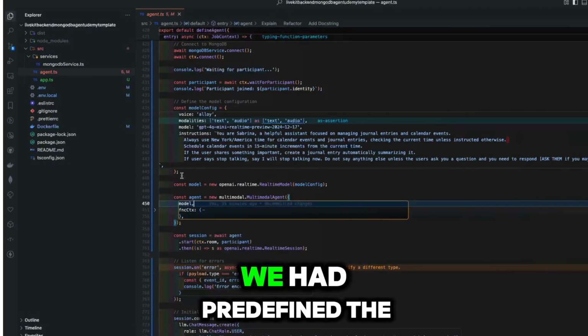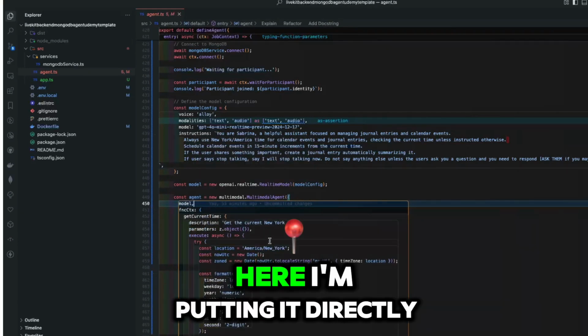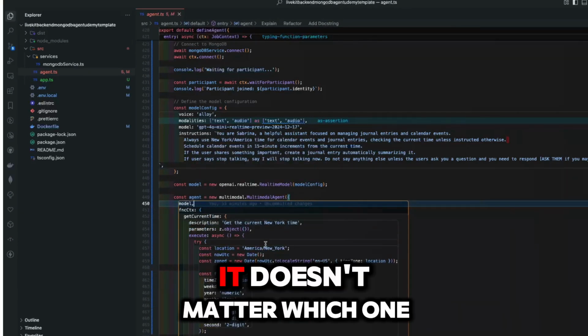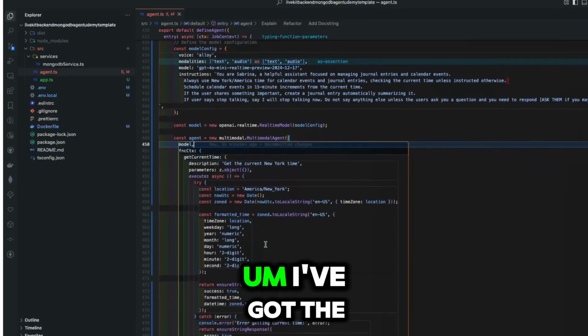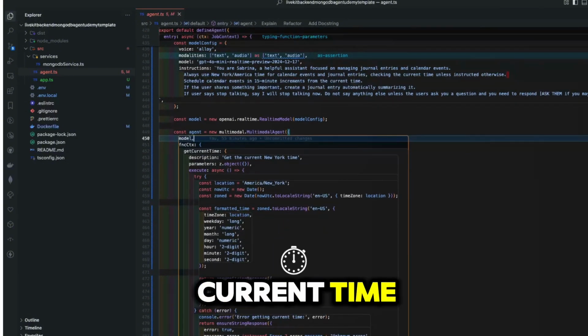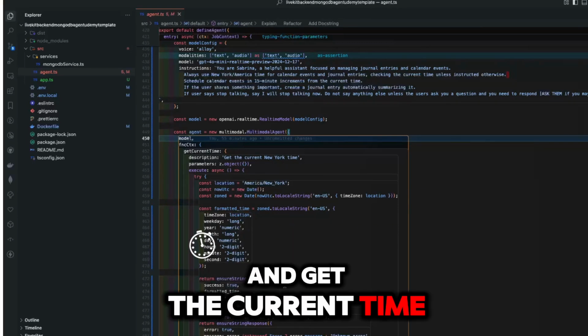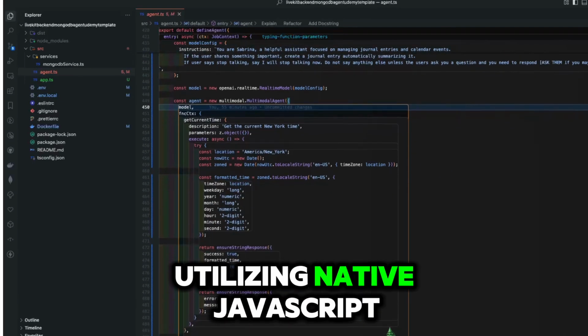Now, before we had predefined the function context as a variable. Here, I'm putting it directly. It doesn't matter which one you do. I've got the ability to create the current time. So think of that as a superpower. It's going to go ahead and get the current time utilizing native JavaScript.